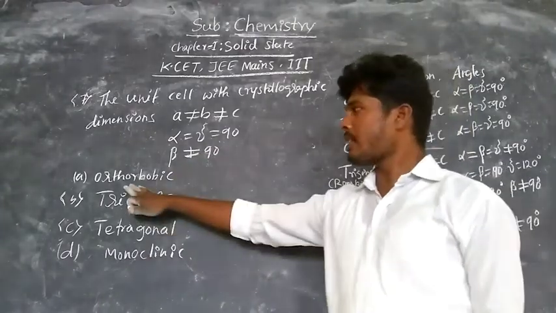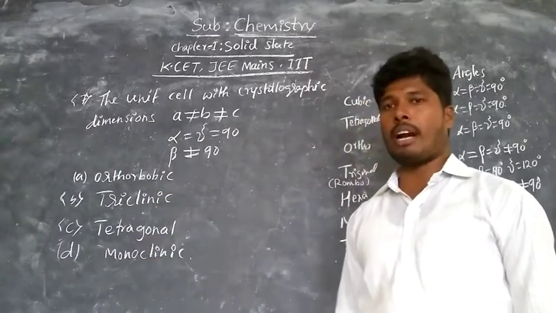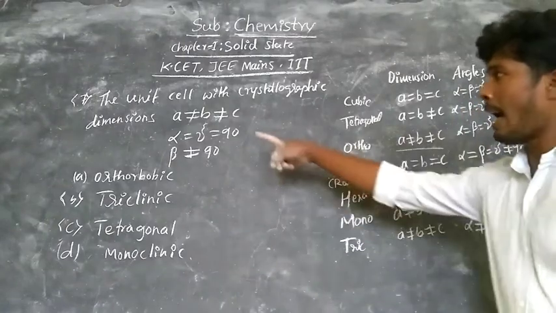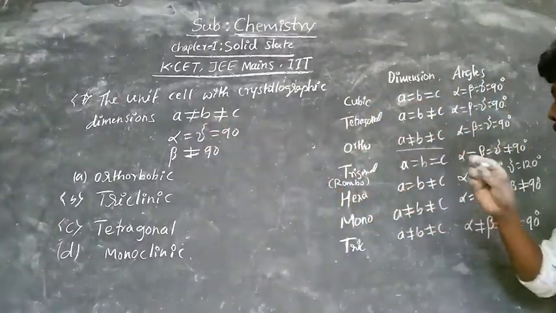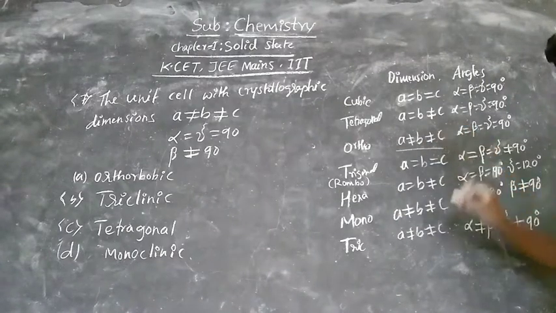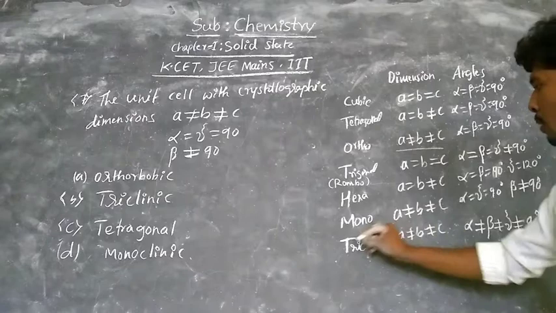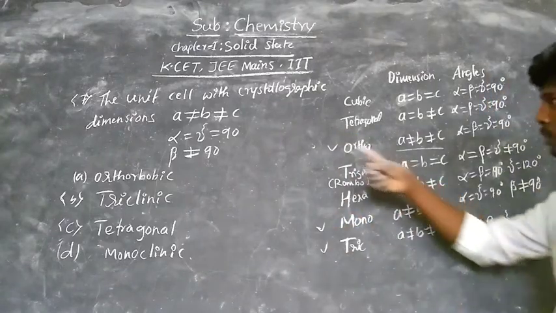The options are orthorhombic, triclinic, tetragonal, and monoclinic. So observe here, A is not equal to B, which is not equal to C. There are three options here according to the first condition.